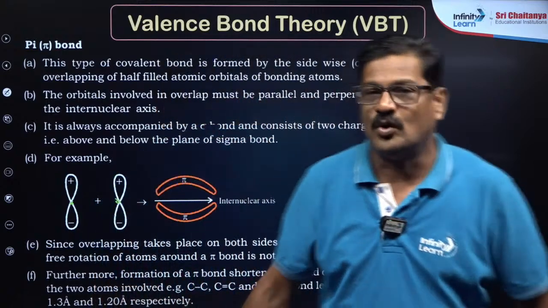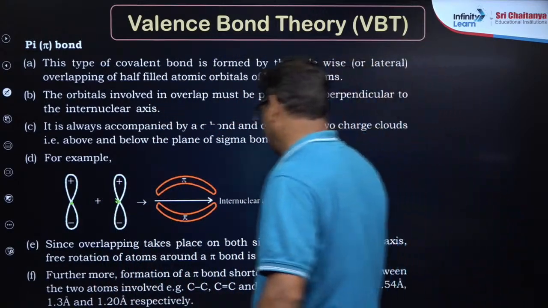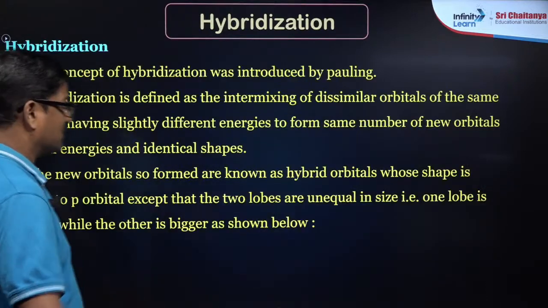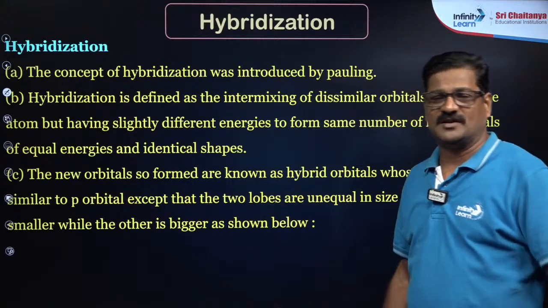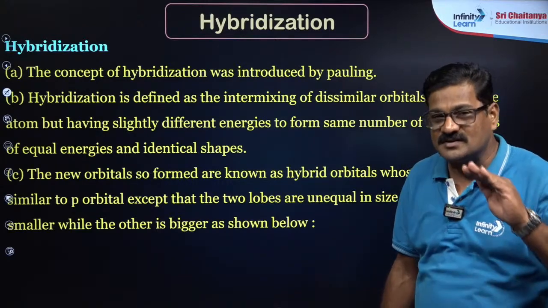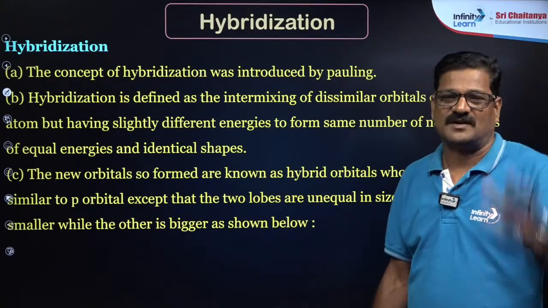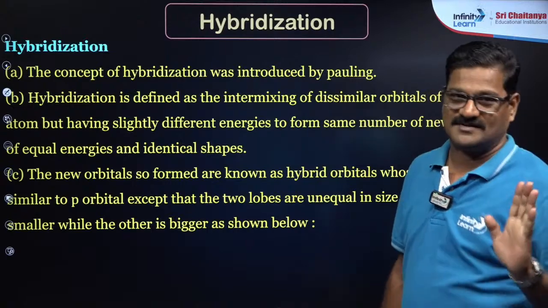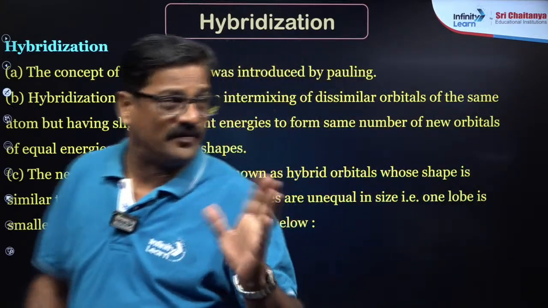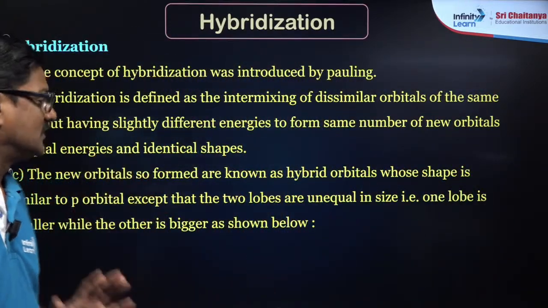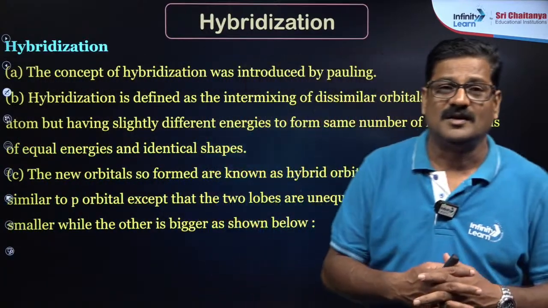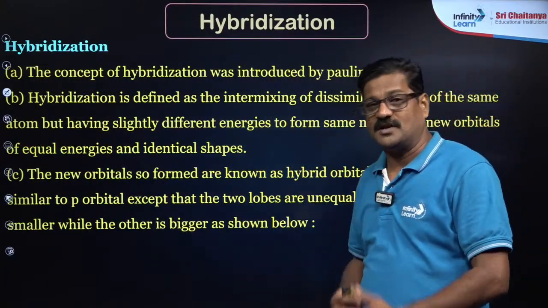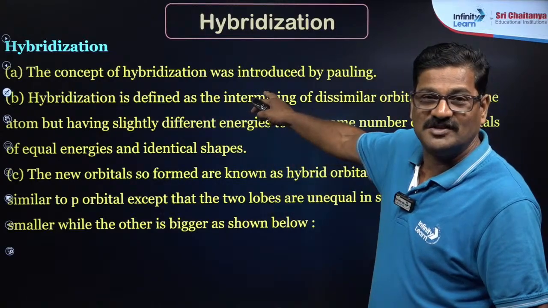It has no symmetry and hybridization. Now the main course is hybridization. You have many types of hybridizations. Of course, hybridizations you just study as fundamental and apply as advanced. Mind it, that kind of interpretation you need to give. So spontaneous intermixing of atomic orbitals before bond formation is called hybridization, my dear students.